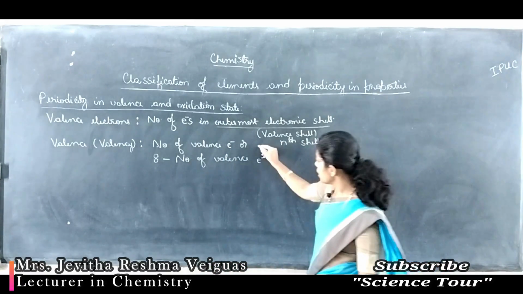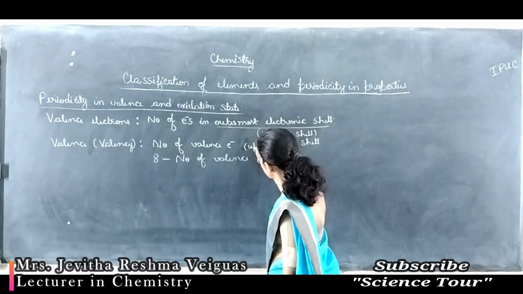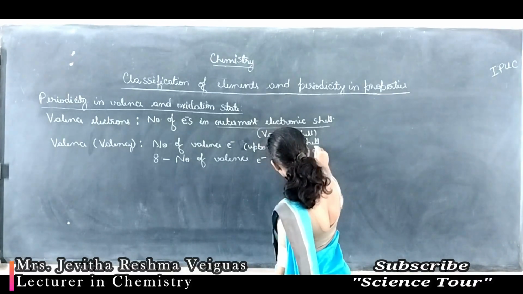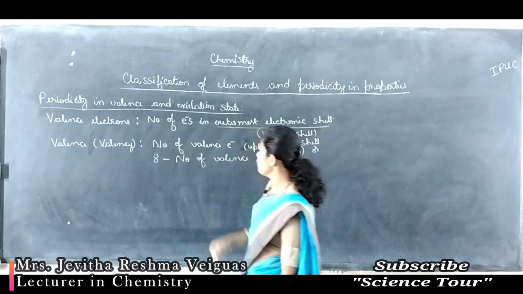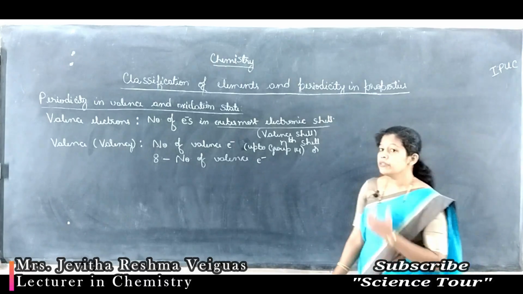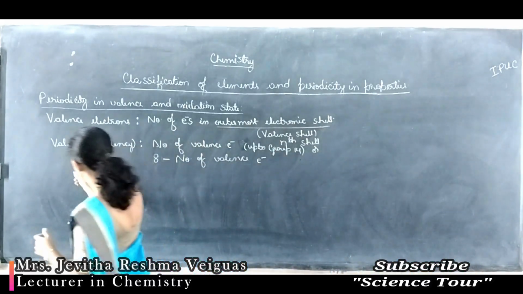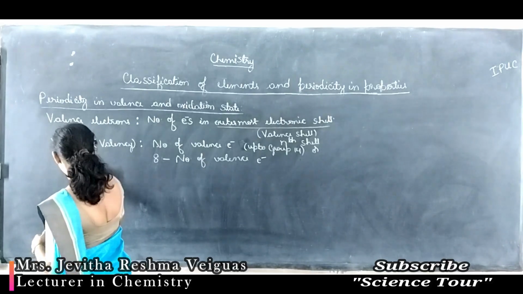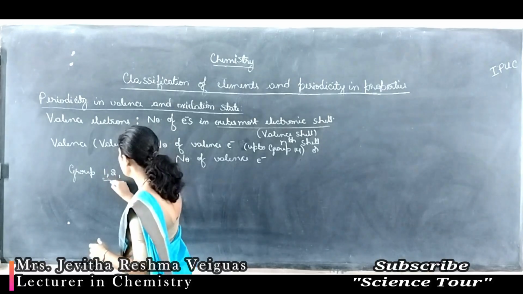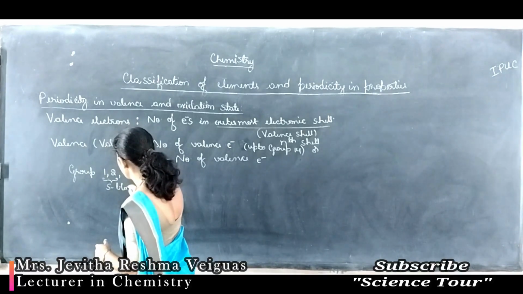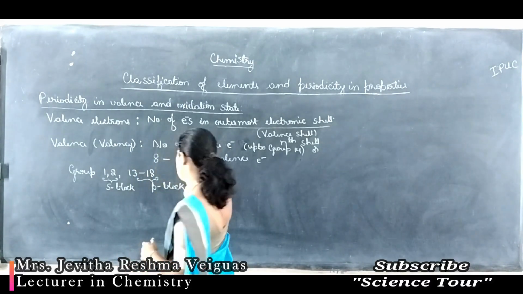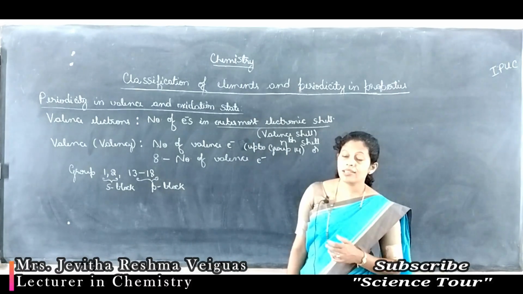It is the number of valence electrons up to group 14 elements. Group 14 onwards, it is either the number of valence electrons or 8 minus the number of valence electrons. Now, let's take up group 1, 2 and group 13 to 18 elements. Group 1 and 2 are s block elements. Group 13 to 18 are the elements belonging to p block. For these elements, let us write valence.